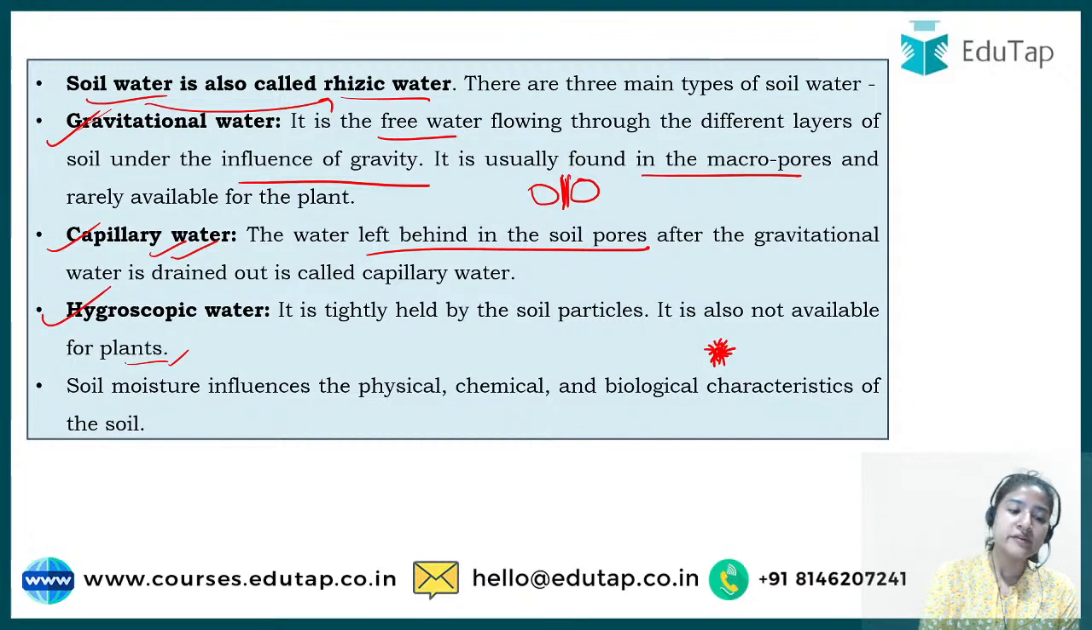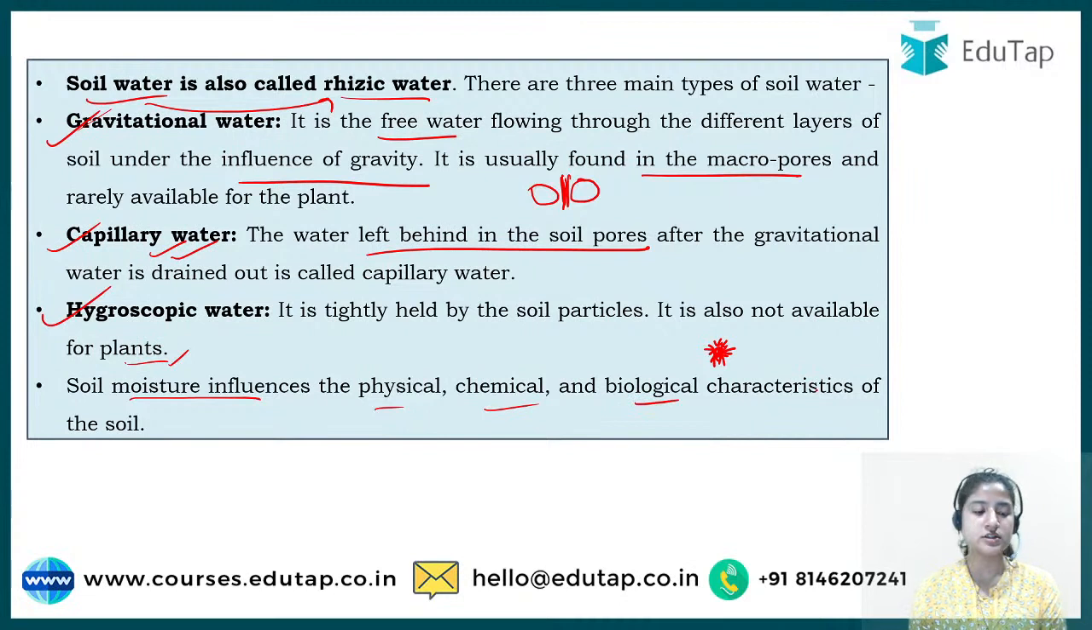Okay, so we know water, or soil moisture, has a lot of influence on the physical, chemical and biological characteristics of soil. Okay, how is that?